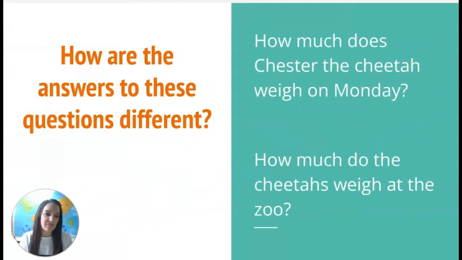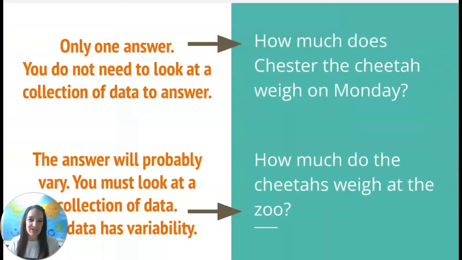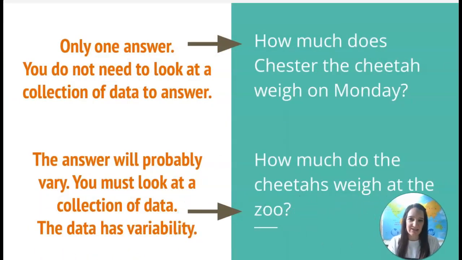I'm going to have you look at these two questions right here. The first question is, how much does Chester the cheetah weigh on Monday? The second question is, how much do the cheetahs weigh at the zoo? How are these questions different? Well, one thing you might have noticed is with Chester the cheetah, there's only one right answer, correct? He has one weight on Monday. That's how much he weighs. Whereas with the question, how much do the cheetahs weigh at the zoo, the answers will vary. Depending on if it's a baby cheetah or a daddy cheetah, there's going to be a lot of variability in your answers. So you'll say that this data, or this answer, has variability.